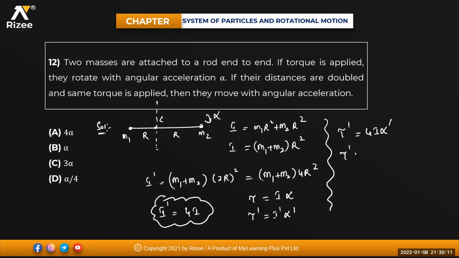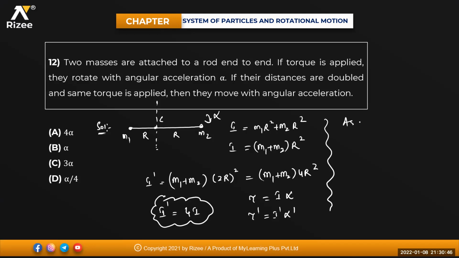So it is I dash into alpha dash is equal to 4 times I into... Not getting this one, just a minute. Same torque, na? So I can equate both so that I can work it out.